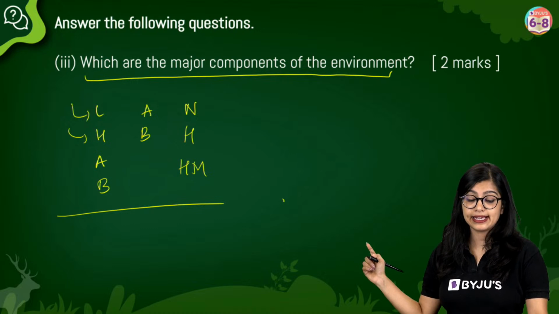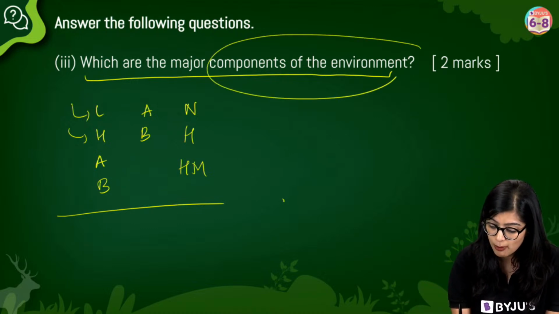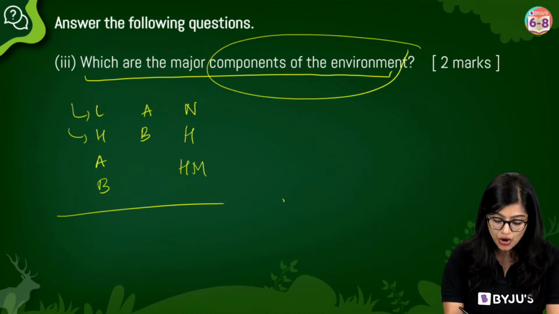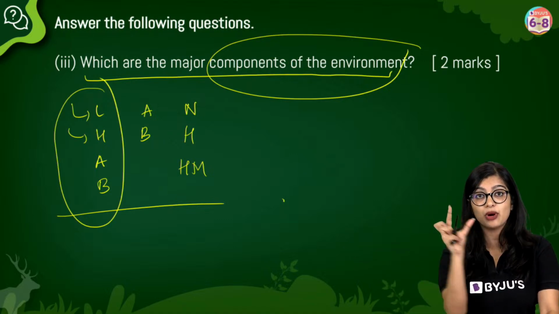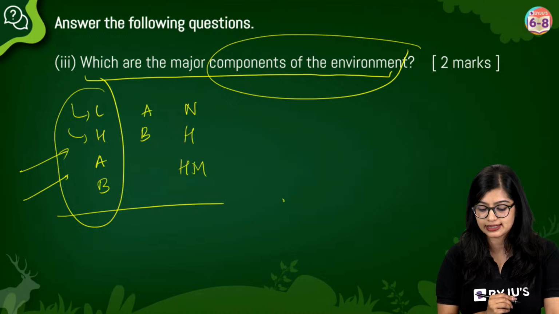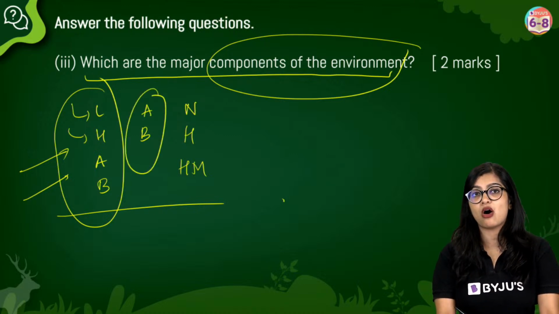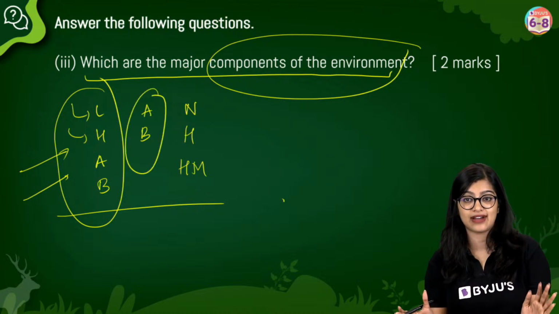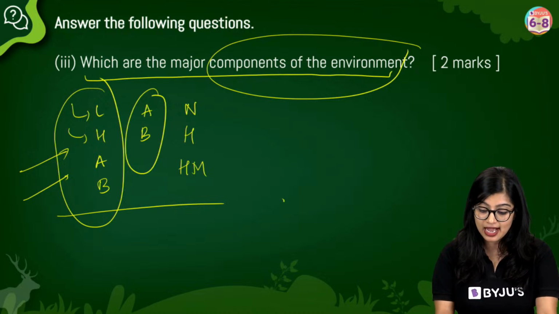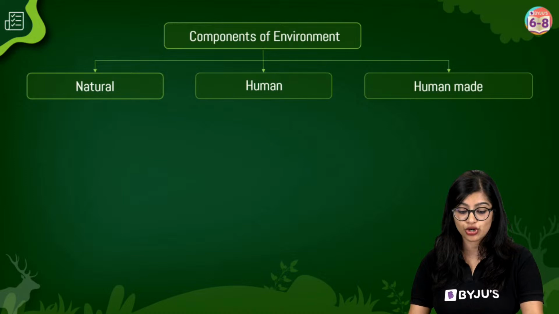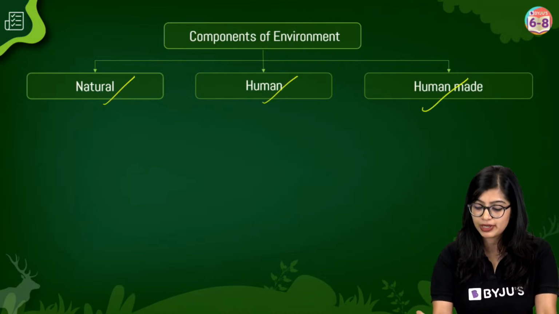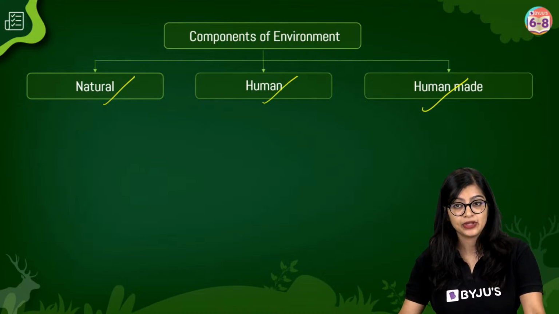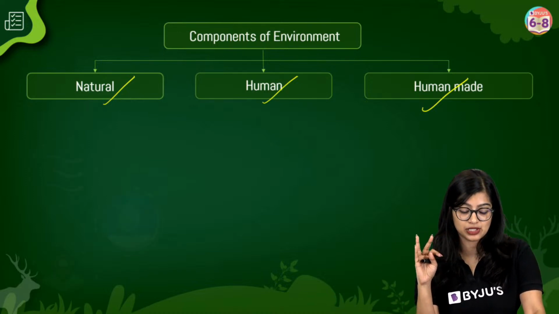But in this case, they are asking about major components of the environment. They are not talking about the domains of the environment, right? If the word domain comes in, then you have to write this. Now, they are not asking about how broadly the natural environment is divided, but they are asking about components. And whenever components are asked, you should always write three things, right? Natural, human and human made. So these are the three examples which are there.